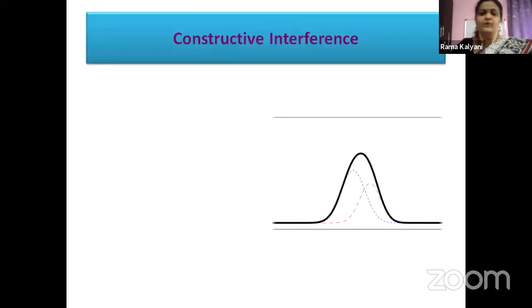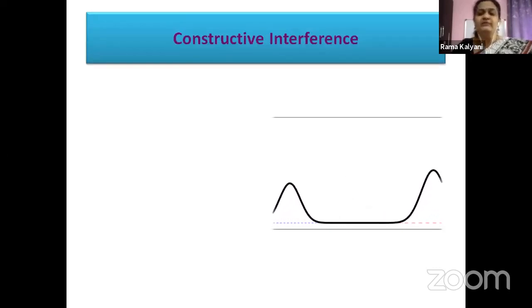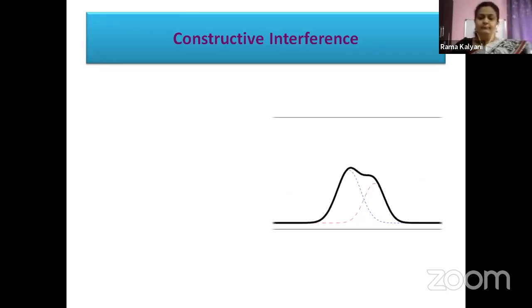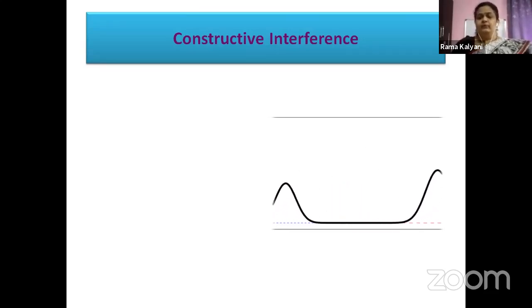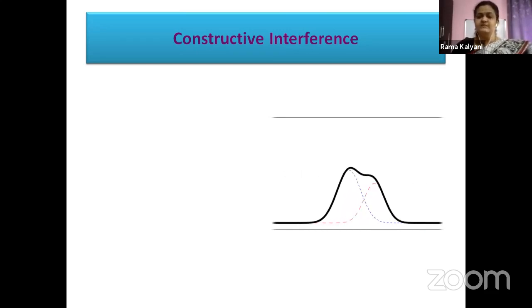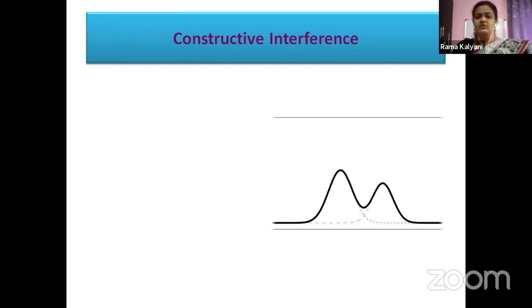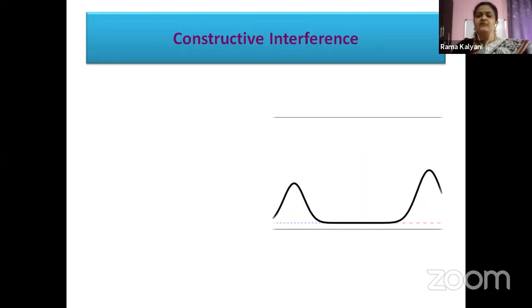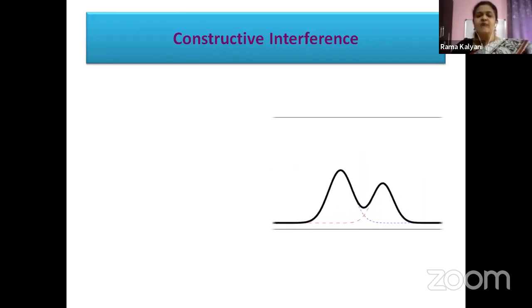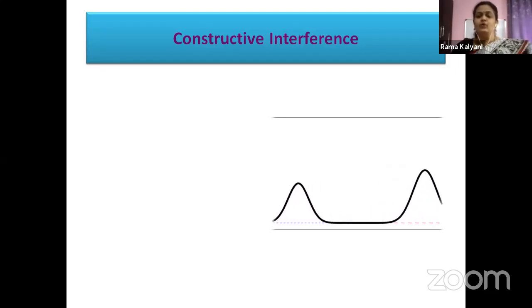So the next subtopic we are coming to is the constructive interference. Children, observe these two waves carefully. These two waves are traveling in the opposite directions. But their amplitudes are not the same. Their amplitudes are different. That is no issue. What we are noting here is they are in phase with each other. Now, just see what is happening when they are coinciding, superposing perfectly with each other.